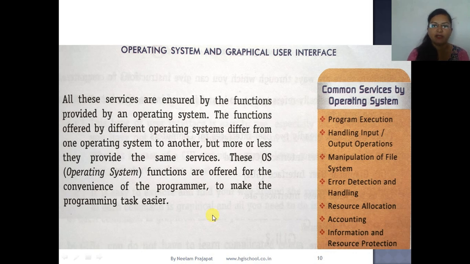But more or less they provide the same service. We can connect to the internet on Microsoft computers, and we can connect to the internet on Apple computers also. So there are various tasks we can perform on both operating systems; whether their work is different or not, they all provide the same services to the user. So OS functions are offered for the convenience of the programmer to make the programming task easier. Got it? So whatever functions are offered by the operating system, it makes that particular programming task easier.